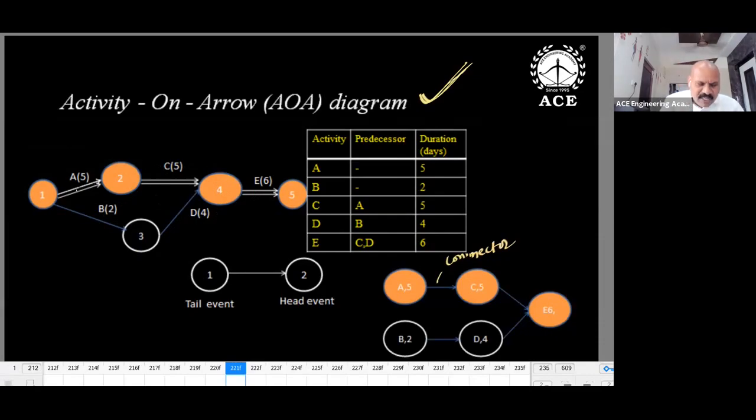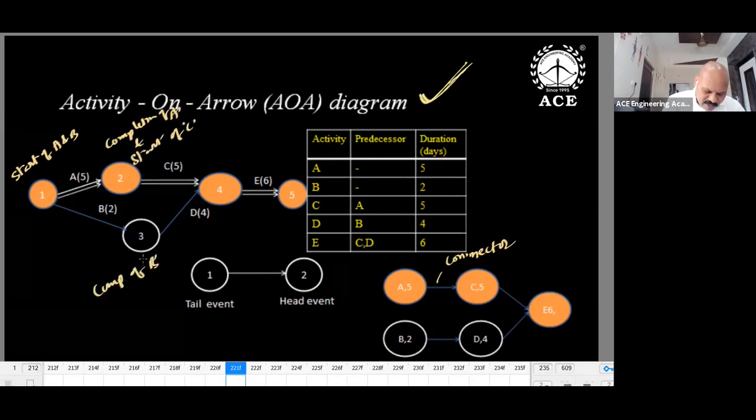And what about this 1, 2? Circle 1 is indicating start of A. This is completion of A. This one start of B, completion of B. So actually this one is start of A and B, common. This one completion of A and start of C. This one completion of B and start of D. This one completion of C and D and start of E. This one is completion of E.